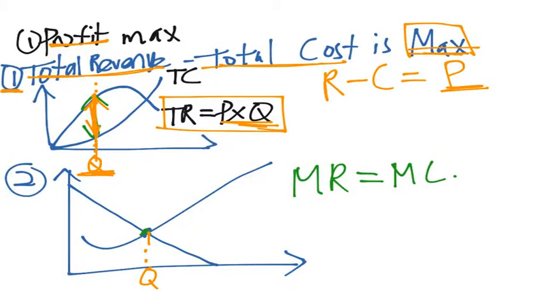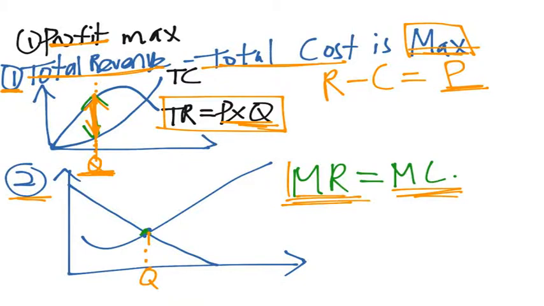Okay. Now another way to analyze whether the firms are maximizing profit or not is when the marginal revenue equals marginal cost. Okay. I will not go into detail why this is so, because I will do it in the next lesson. I'll just let you know what marginal revenue and marginal cost are.